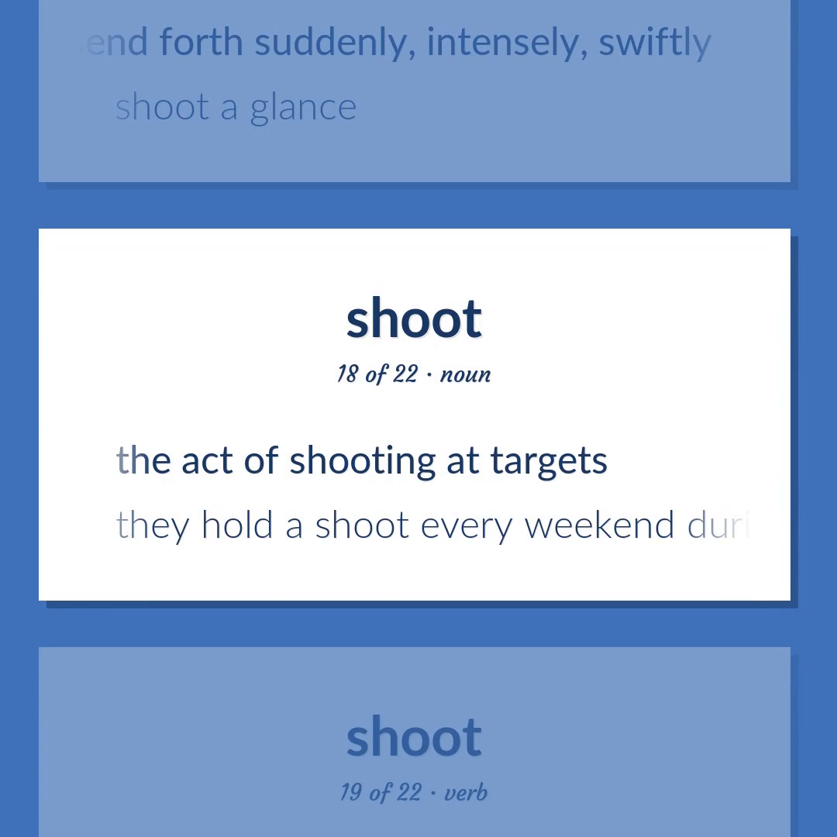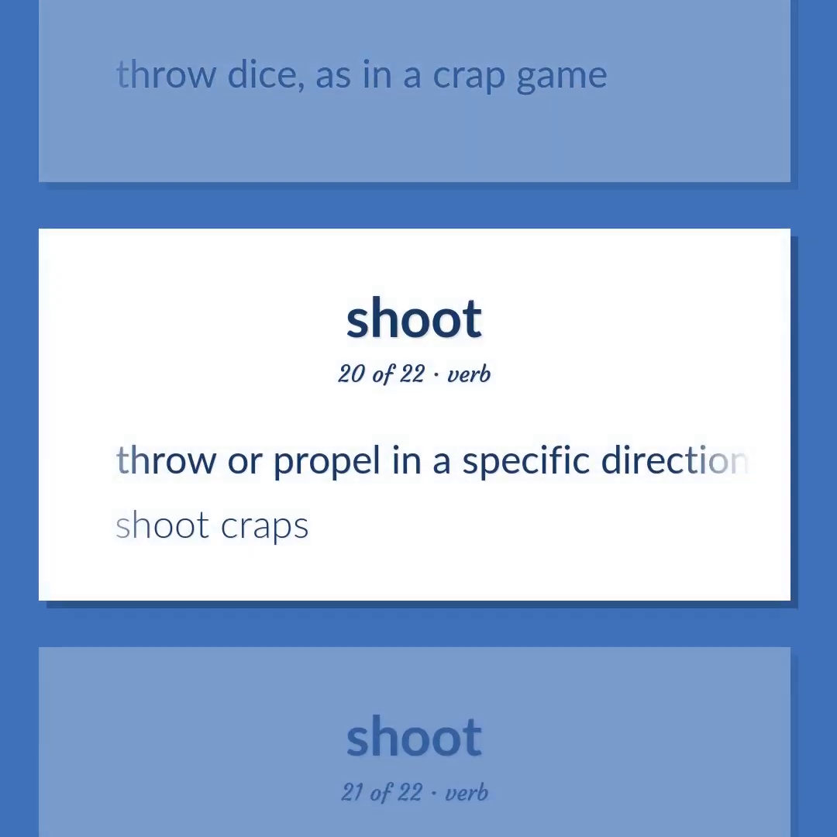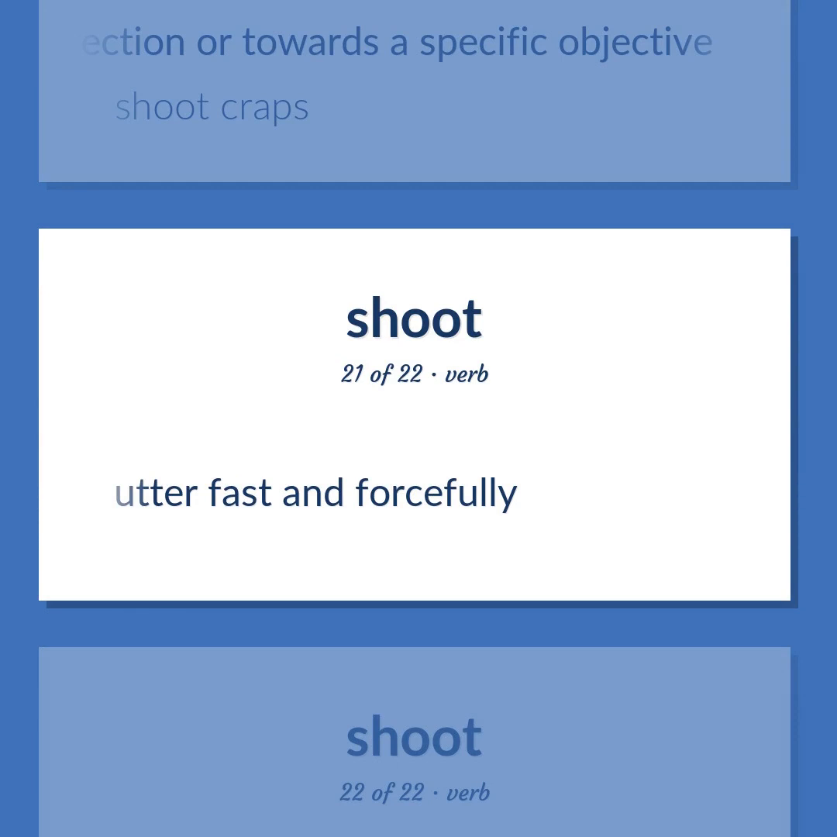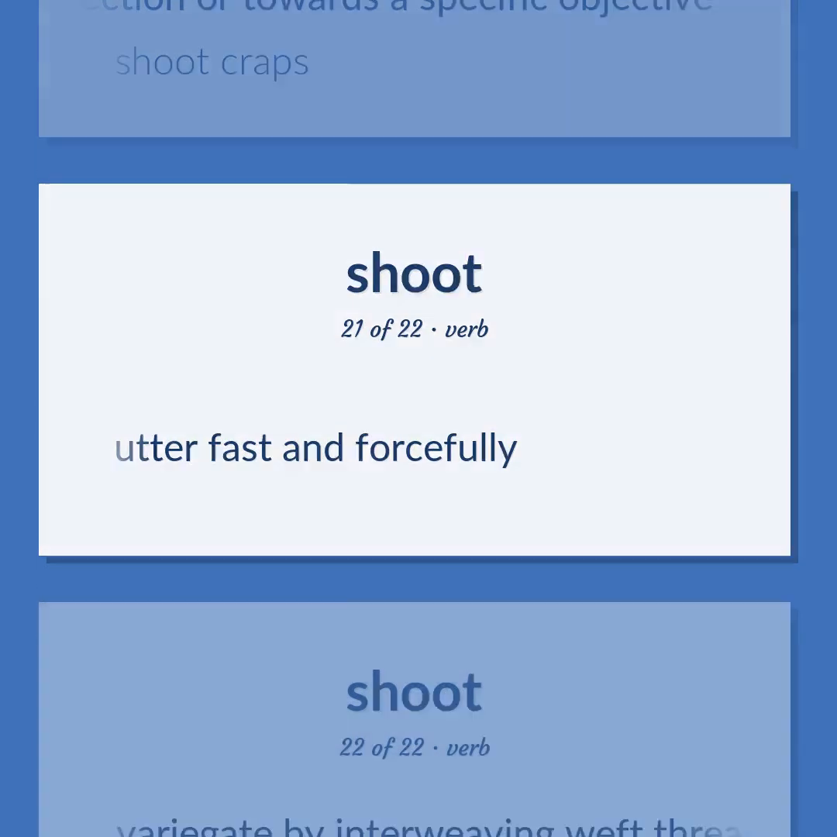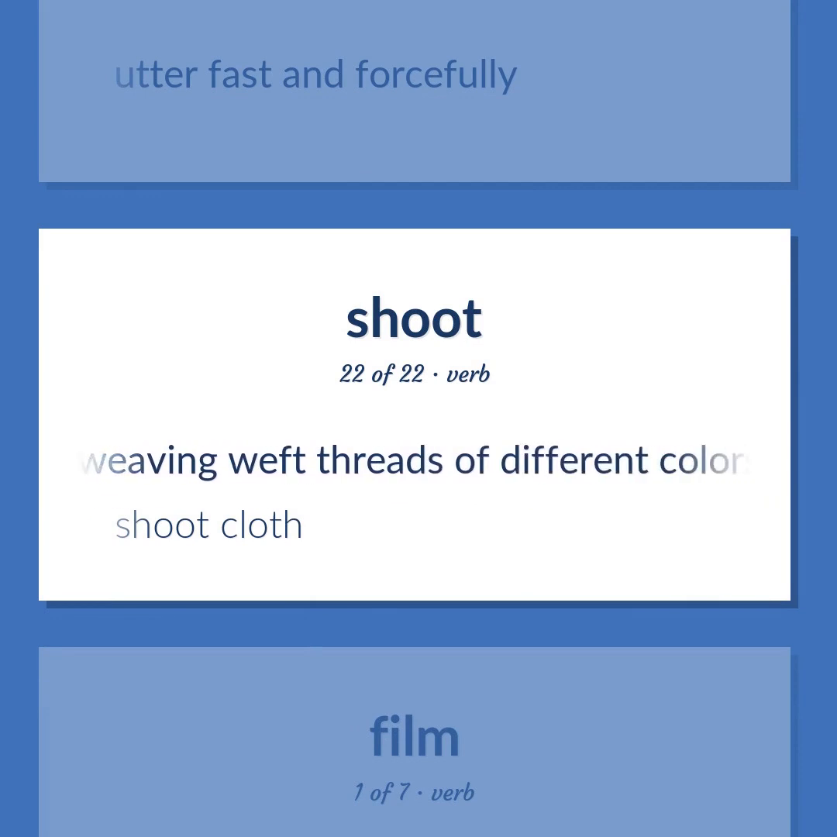The act of shooting at targets. They hold a shoot every weekend during the summer. Throw dice, as in a crap game. Throw or propel in a specific direction or towards a specific objective. Shoot craps. Utter fast and forcefully. Variegate by interweaving weft threads of different colors. Shoot cloth.